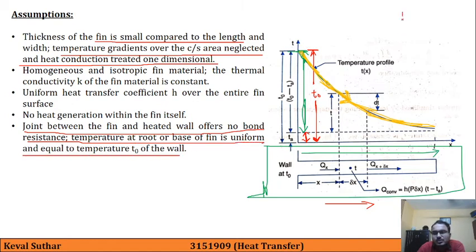So they are talking about this portion, that suppose we are having it in this way, so this portion will not offer any kind of thermal resistance to the transfer of heat. And the second thing that they have assumed here is that we consider this to be a heated wall, then this is considered to be at the same temperature.